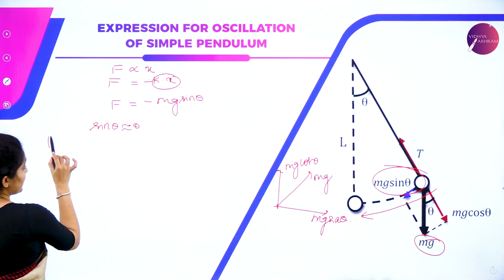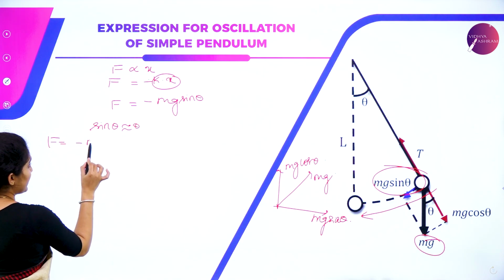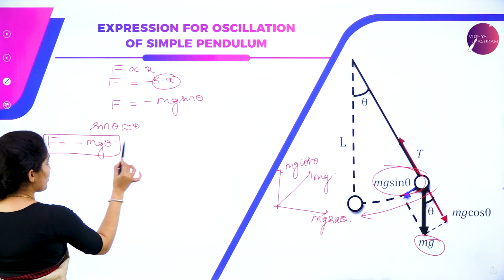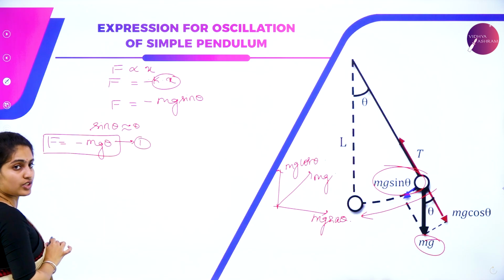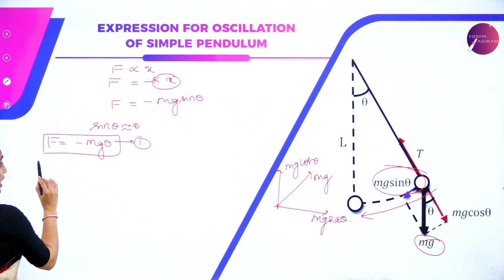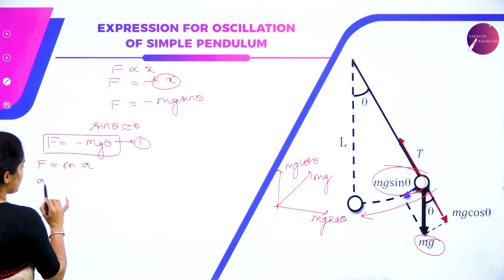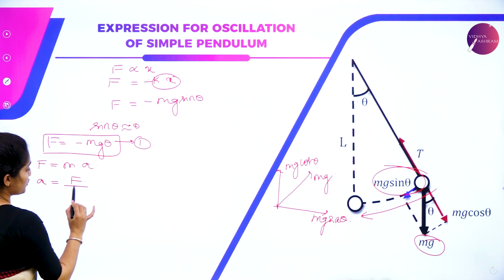So we get F is equal to minus mg theta. This is one equation, call it equation 1. And we also have force is equal to mass into acceleration. So acceleration is equal to force by m.